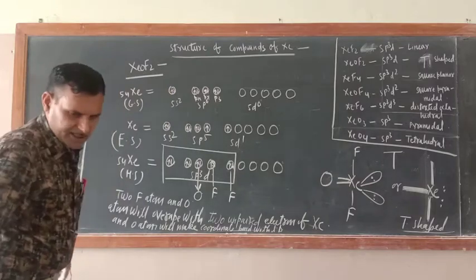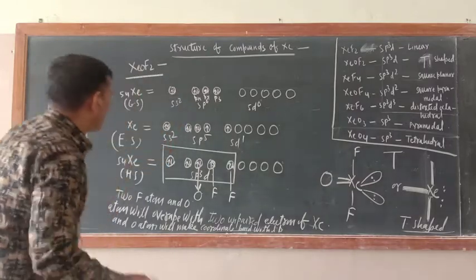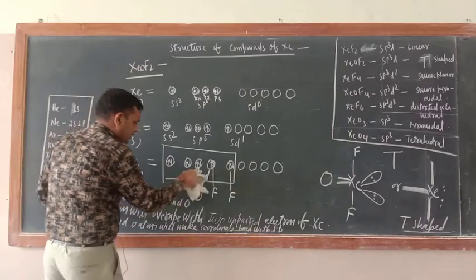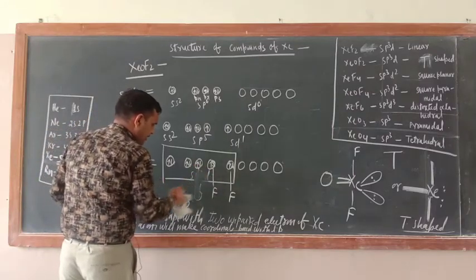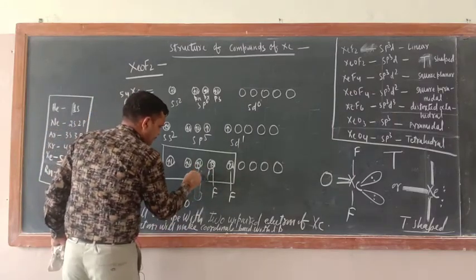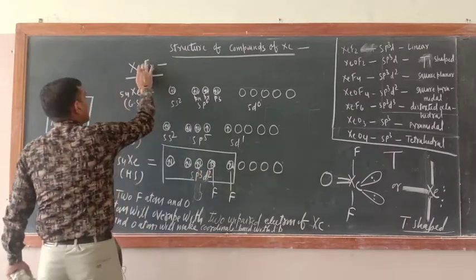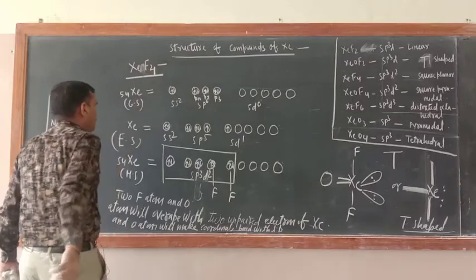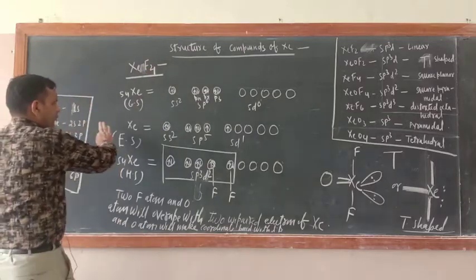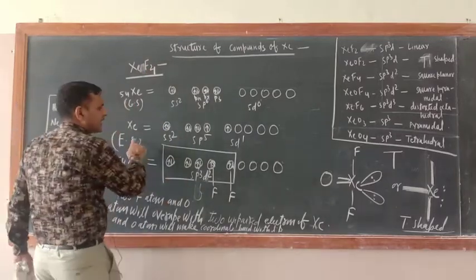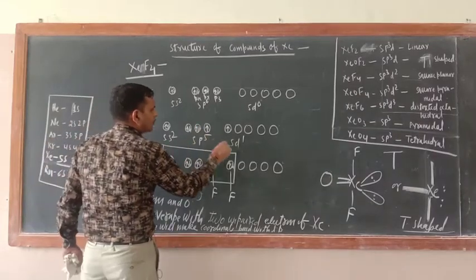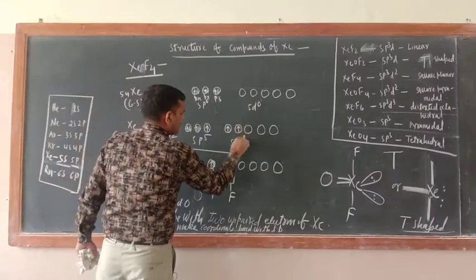Now the next structure is XeF4. Okay, so please just see here. Now delete this one. Here sp3d2 will come. Now here also delete oxygen, write here F4. Now everything would be the same only. Now in the excited state, one more electron you have to excite here, so now this will be 2.